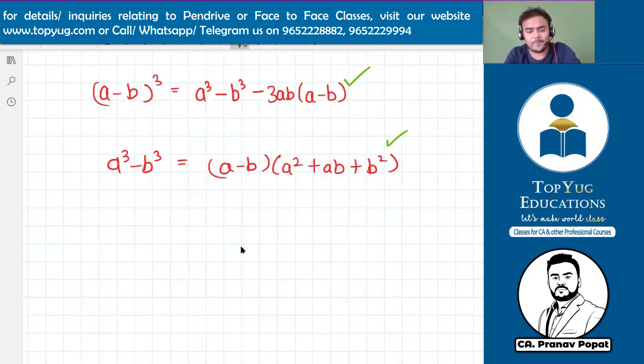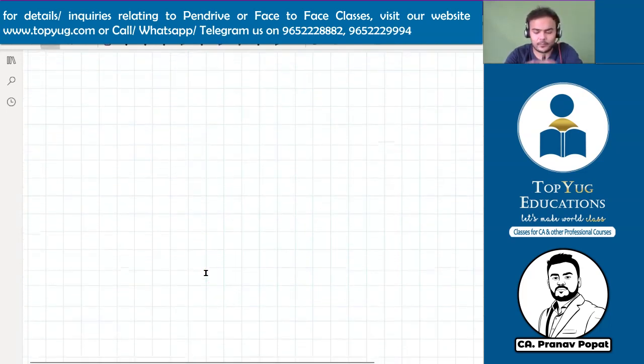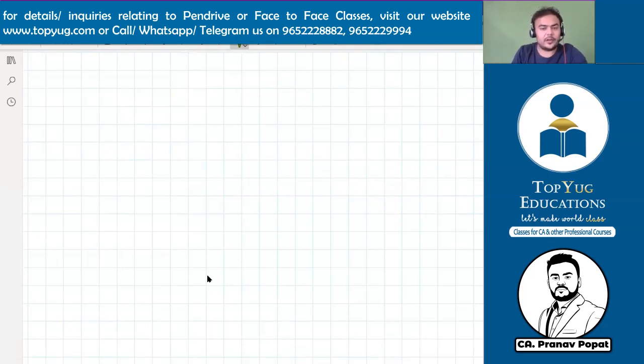Okay. Now we need to create one formula. a square plus b square. Using formula number 1, we need to create this.